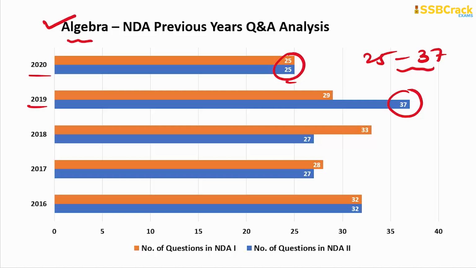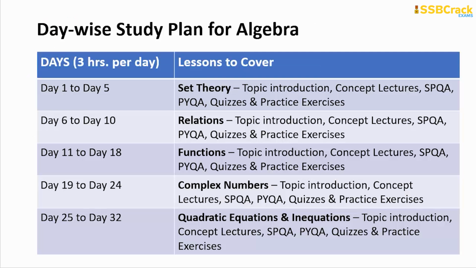You have to prepare very well, and always start your preparation for the NDA Mathematics section from this topic, algebra. Here is the study plan for it: for 180 days of preparation, you have to sit for 3 hours per day. Every day you dedicate 3 hours of study to only the NDA Mathematics section, wherein from day 1 to day 5 you will be preparing the very first topic in algebra, set theory.